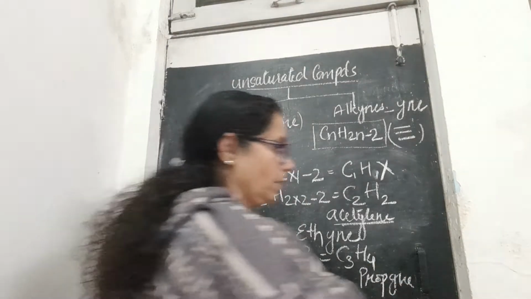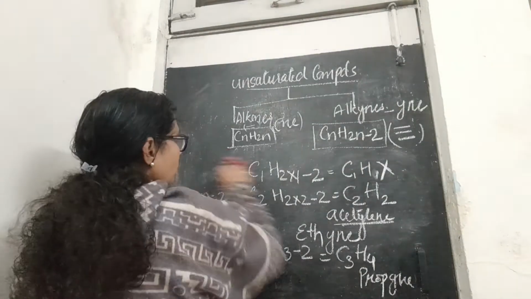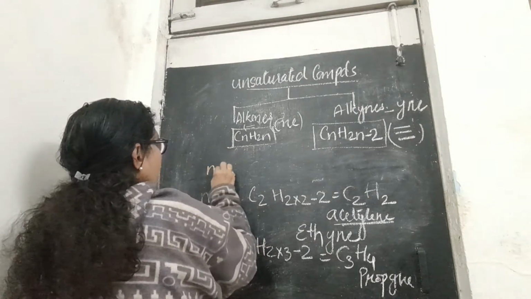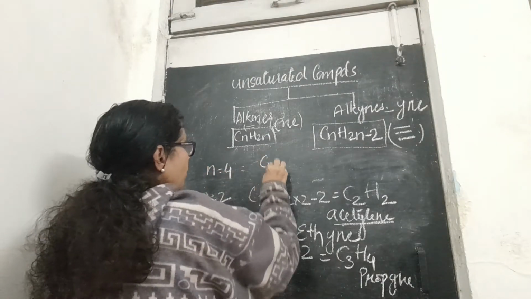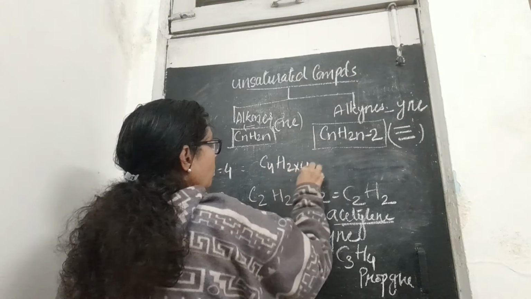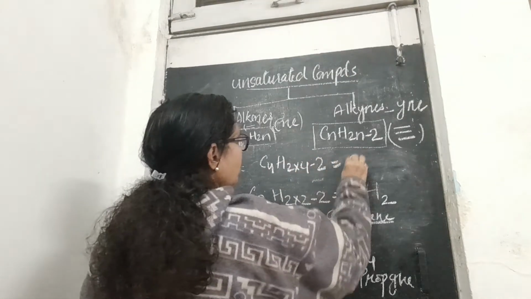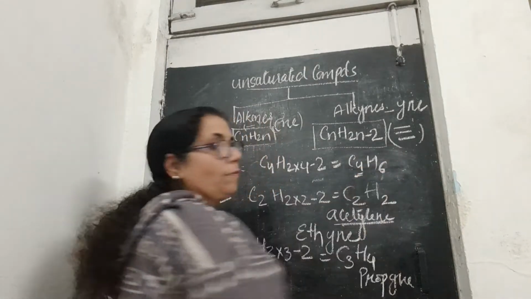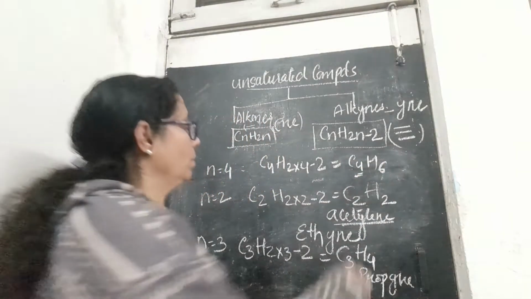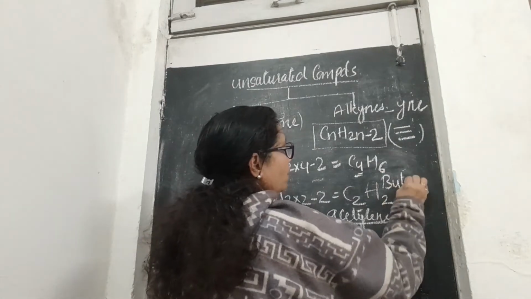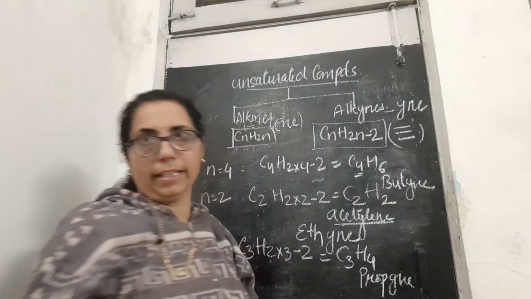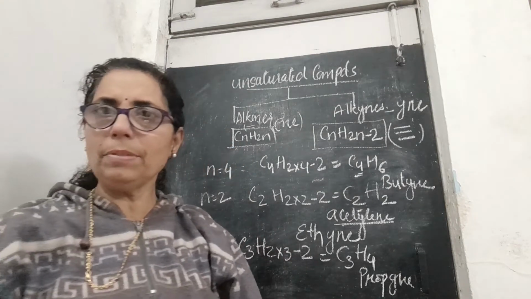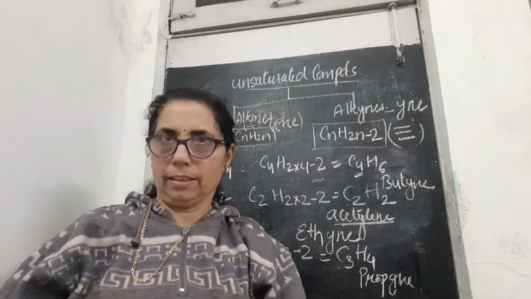Similarly, when n is equal to 4, then C4 H2 into 4 minus 2. You will get C4, 4 twos are 8, minus 2 is 6. Having 4 carbons, you will write "but" and the suffix "-yne": butyne.